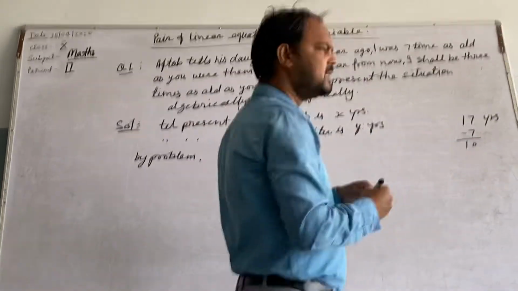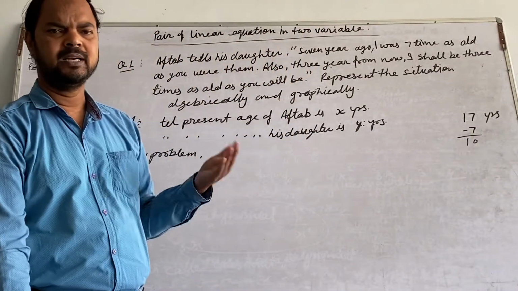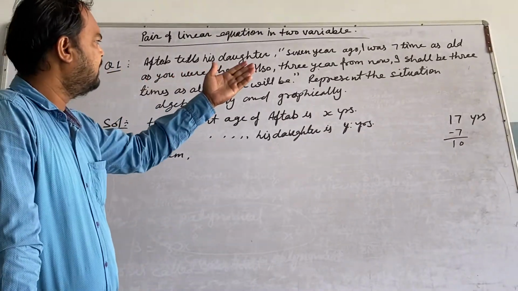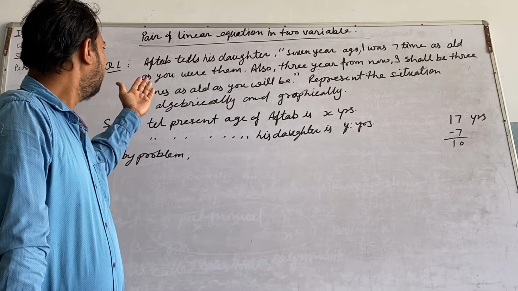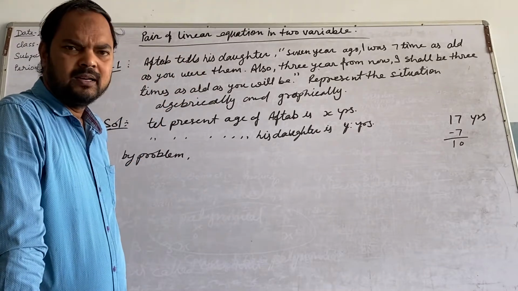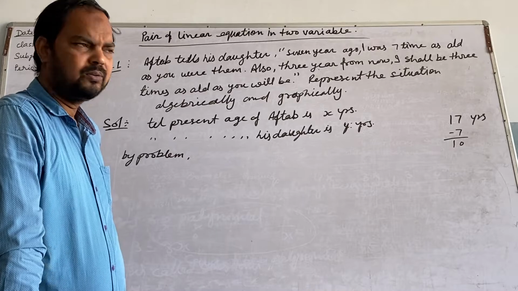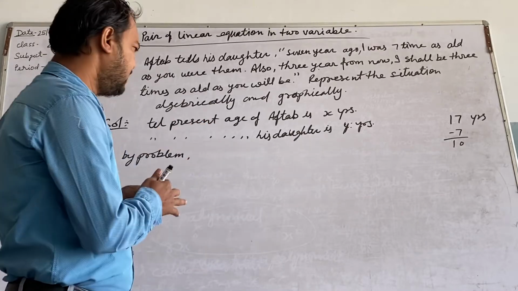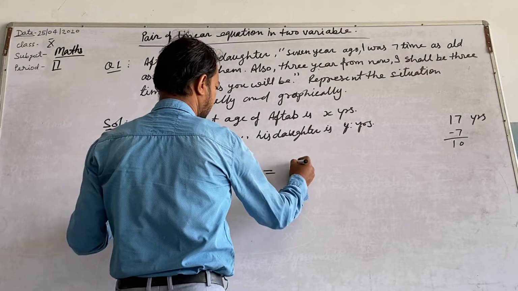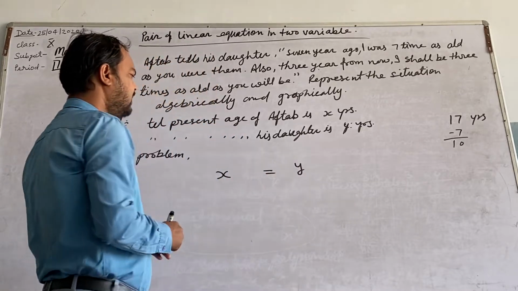Going 7 years ago you have to subtract 7. In this case, 7 years ago I was 7 times as old as you were then, right? But both will be back 7 years. So if Aftab is X, his daughter is Y, right?